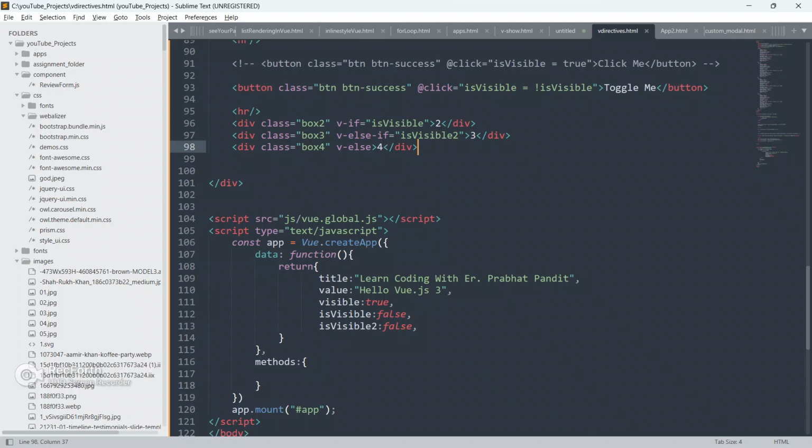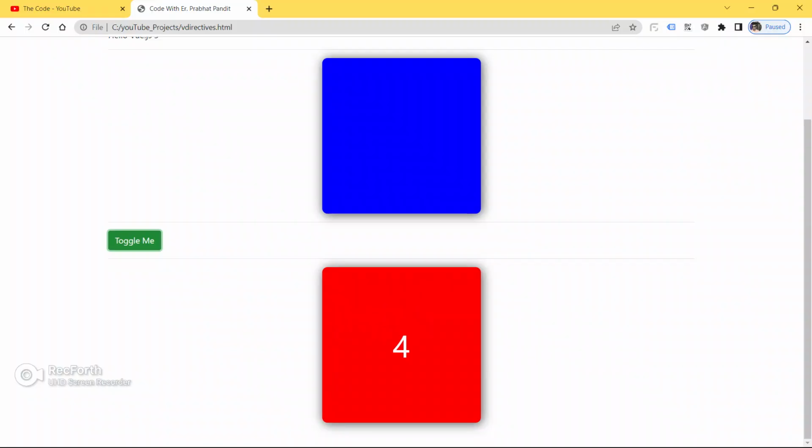Because v-else is default. So whenever these two are false, the box 4 or v-else will be displayed. So save your code, go to the browser and refresh the page again.